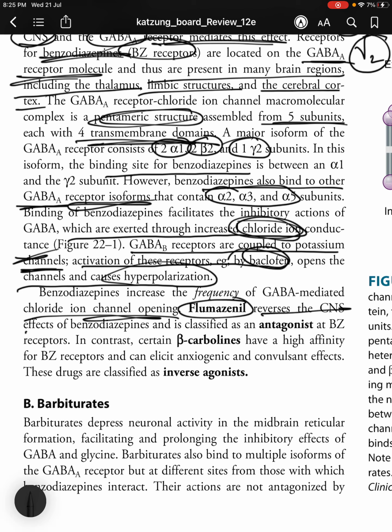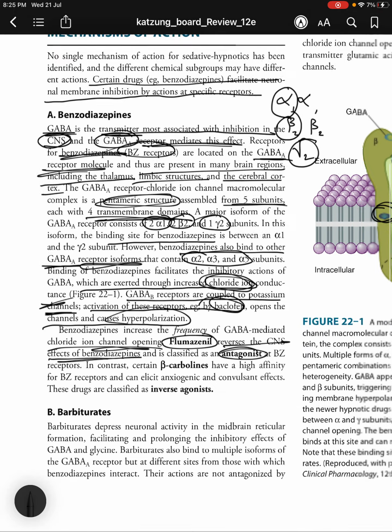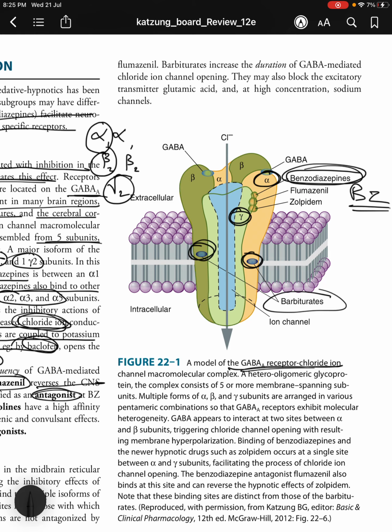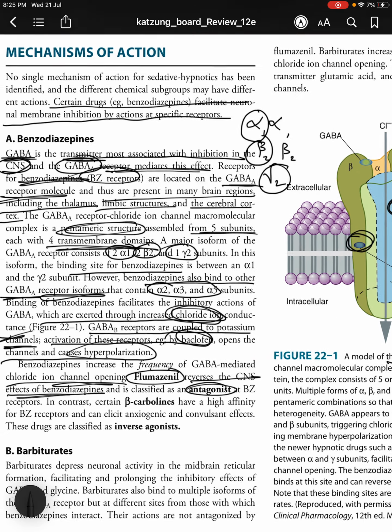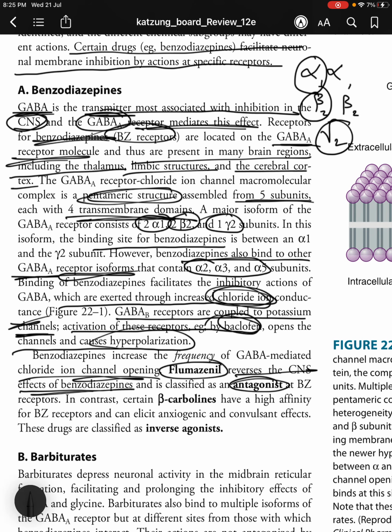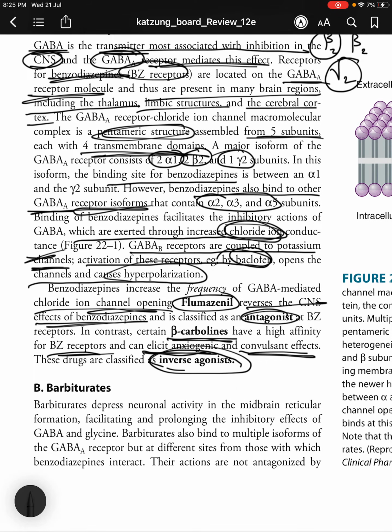So flumazenil reverses the CNS effects of benzodiazepines and is classified as an antagonist at the benzodiazepine receptor. So at the BZ receptors, there is an antagonist. What is that? Flumazenil. And then in contrast, certain beta carbolines have a high affinity for BZ receptors and can elicit anxiogenic and convulsant effects. These drugs are classified as inverse agonists.